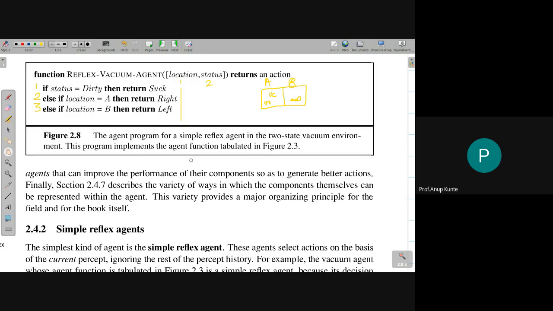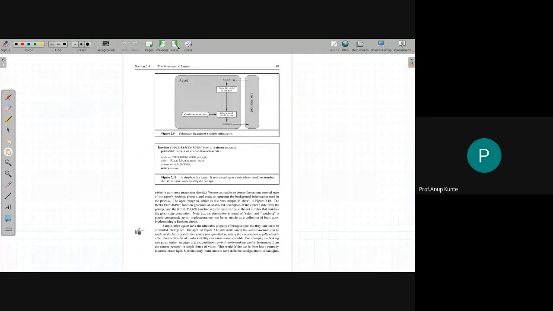I'm trying to say that just because it is not remembering the percept sequence. If it would have remembered the percept sequence, it would have understood that it just did this action and there was no dust. And it would understand when dust was generated, when my status flag became 1 in this room. Somehow it will have that notion with it, and that would mean it would do its functioning in a better manner.